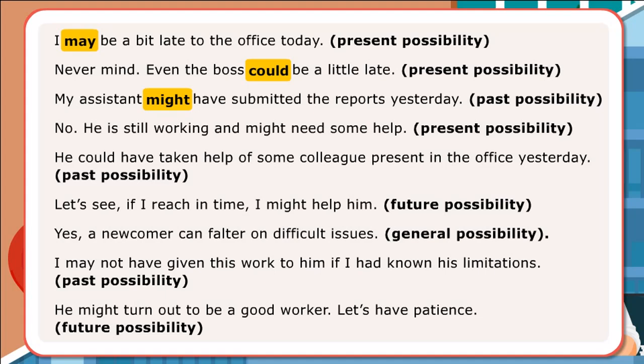Past possibility. No, he is still working and might need some help. Present possibility. He could have taken help of some colleague present in the office yesterday. Past possibility. Let's see, if I reach in time, I might help him. Future possibility. Yes, a newcomer can falter on difficult issues.